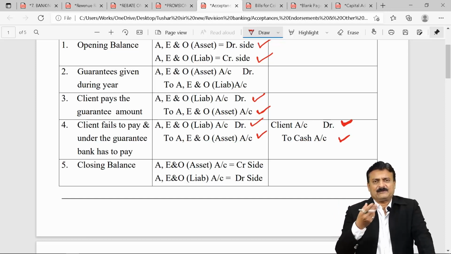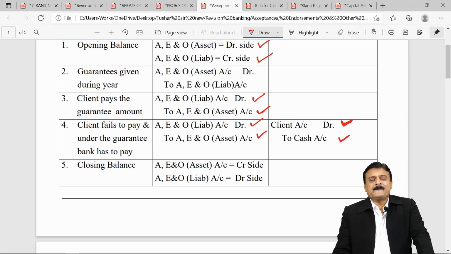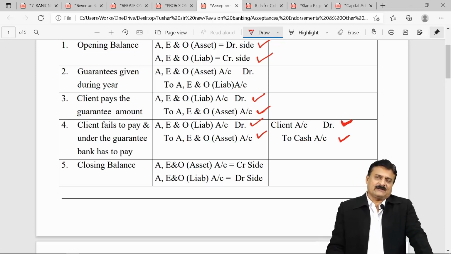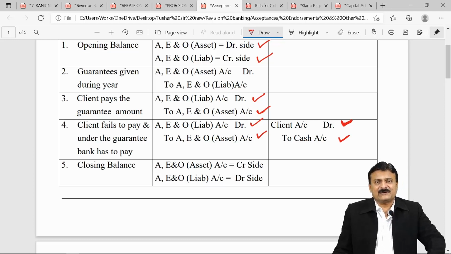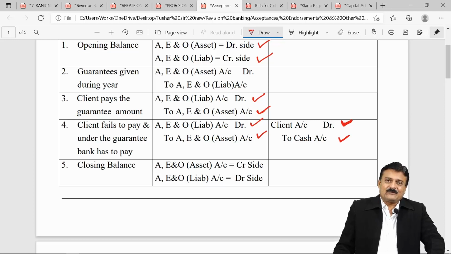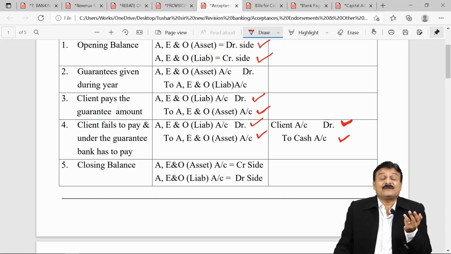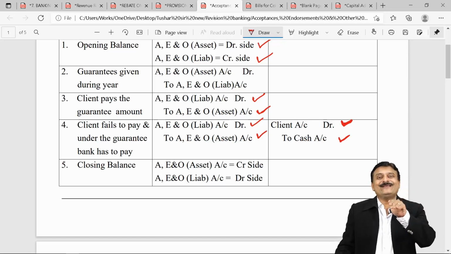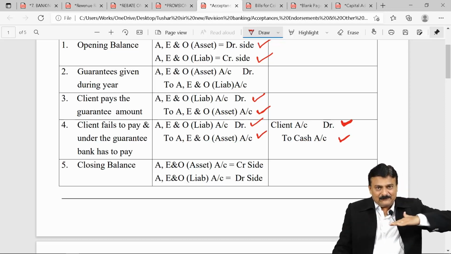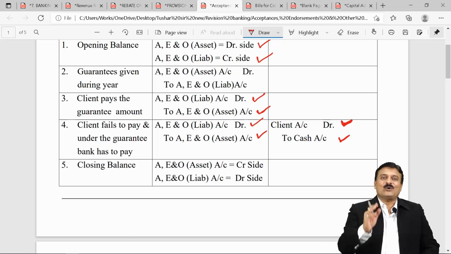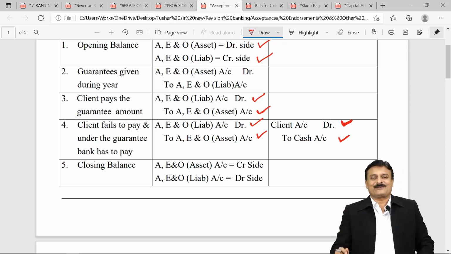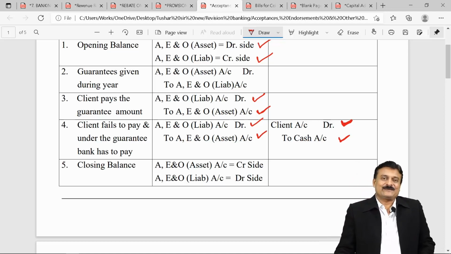It's not your ownership. Ownership remains with the client. So forget about asset or liability. It's not your debt also. It's not a contingent liability. Payable may not be payable. And contingent asset is not a term at all. So the previous one, what I taught you just now, acceptance, endorsement, and other obligation, that was a contingent liability. It was appearing as a footnote to the balance sheet. This one, it's nothing. Neither asset nor liability, nor contingent asset nor contingent liability. Right, friends?